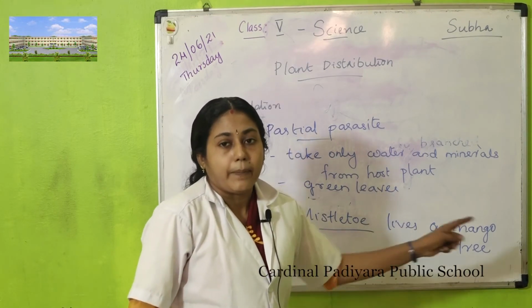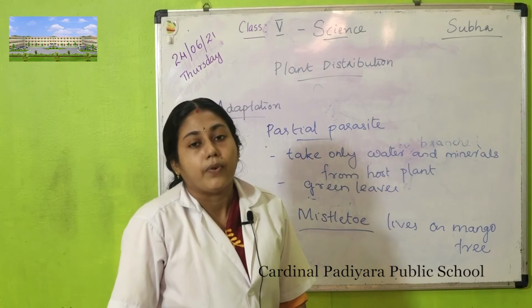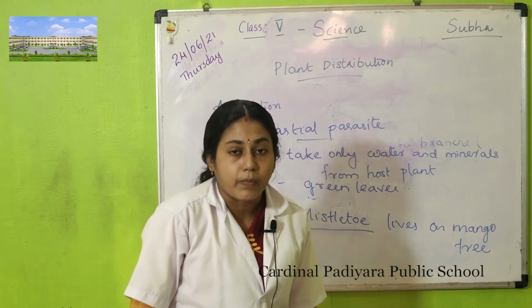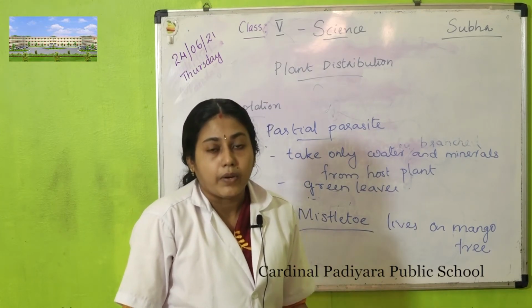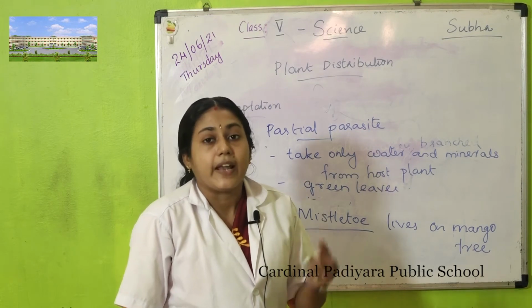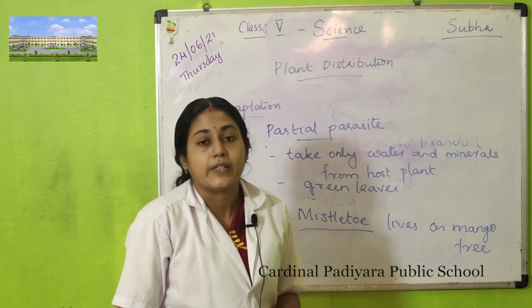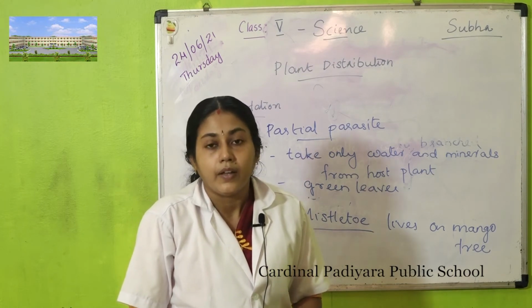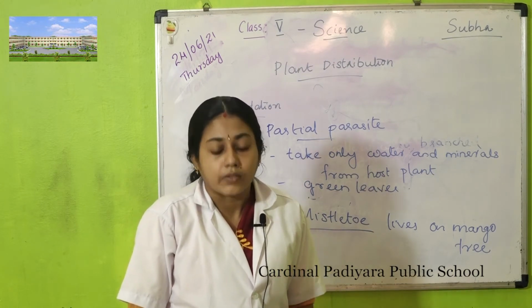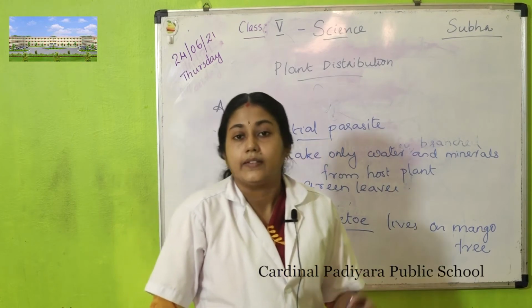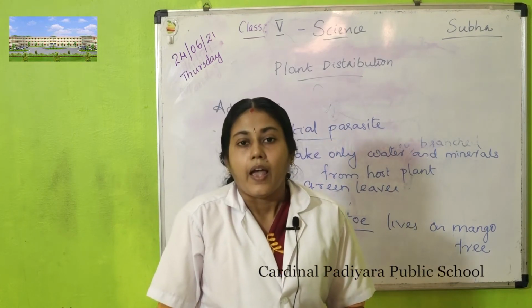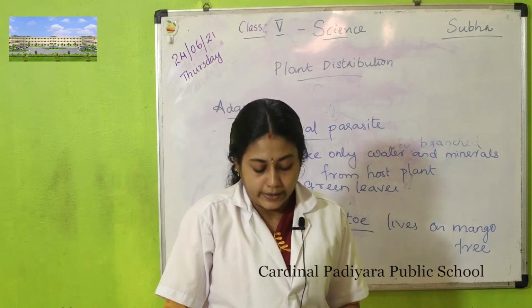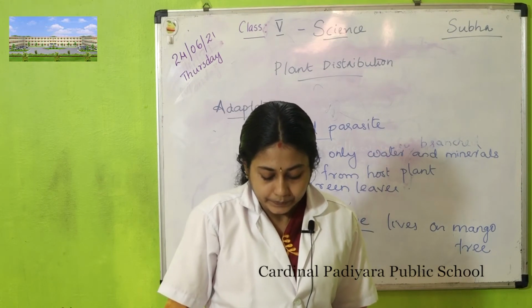Using specialized piercing roots, it takes water from the stem or branches of the mango tree, and thus it prepares its own food, and so it is called a partial parasite.